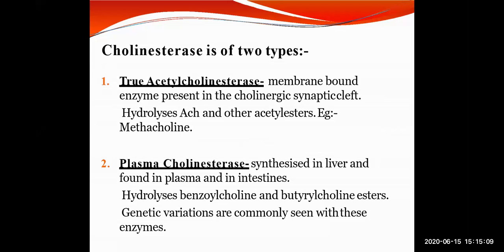The two types are the specific acetylcholinesterase, which in short form we can say AChE, or true cholinesterase, and the non-specific butyrylcholinesterase, or pseudocholinesterase. It is a type of enzyme that occurs in the body, and the important differences between these two types of enzymes are given. I will be showing the table in the next slide.